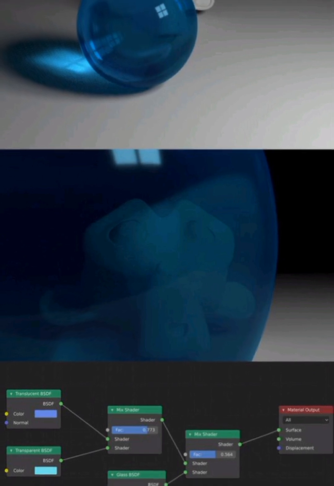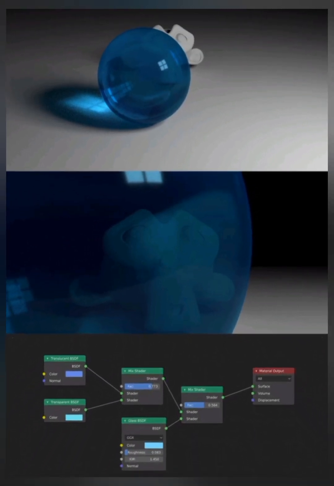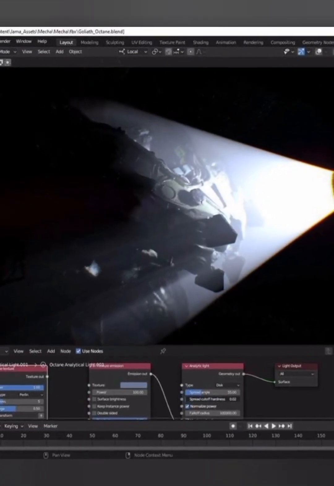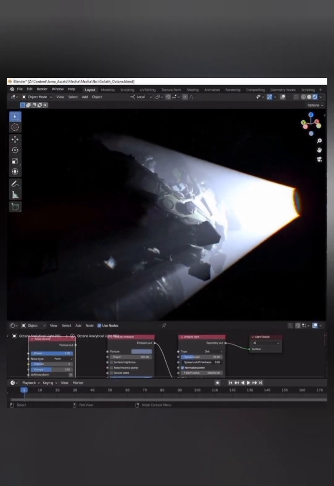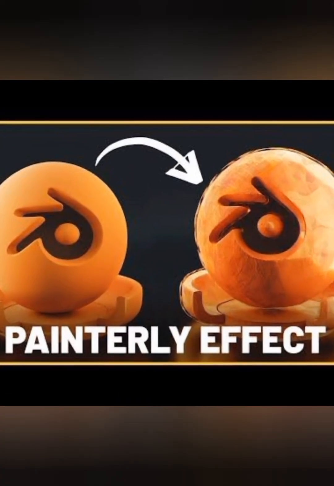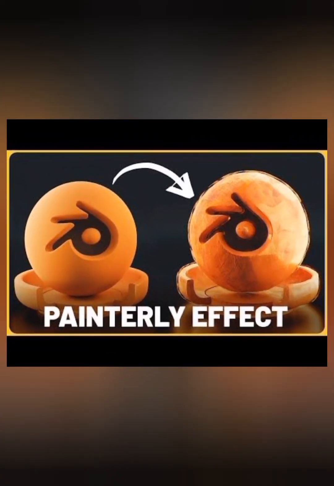Texturing and materials. Adding depth and realism. Unlock the power of materials. Create and assign with ease. Texture like a pro. Enhance your models with stunning textures. Understand shaders. Unlock the secrets of realistic rendering.